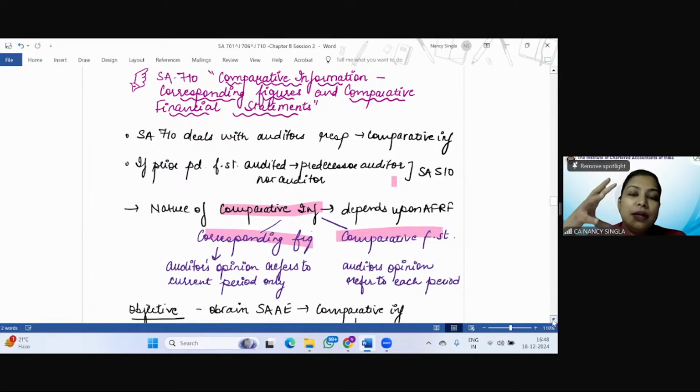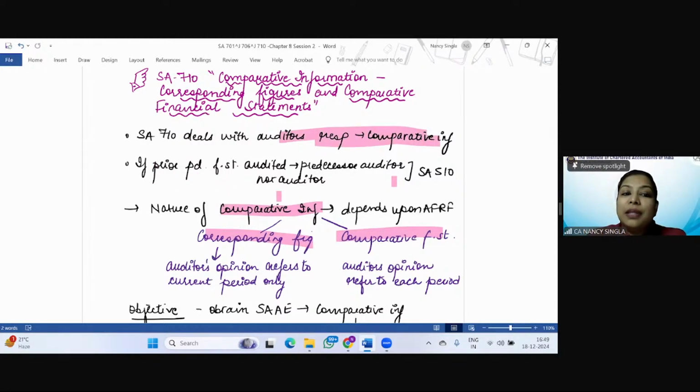Now, in order to understand SA 710, first of all we'll be discussing the various audit procedures that the auditor has to perform with respect to comparative information, be it corresponding figures or comparative financial statements. And then the reporting part with respect to corresponding figures and comparative financial statements is going to be different, that we are going to discuss. So SA 710 deals with the auditor's responsibility regarding comparative information.